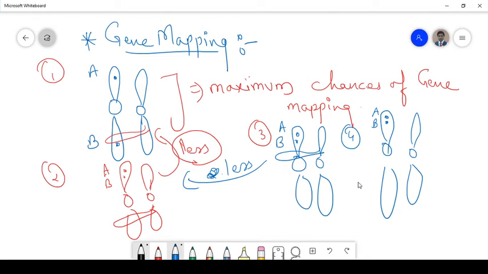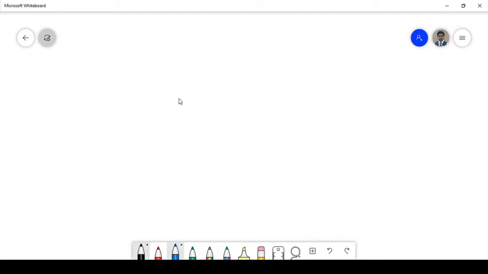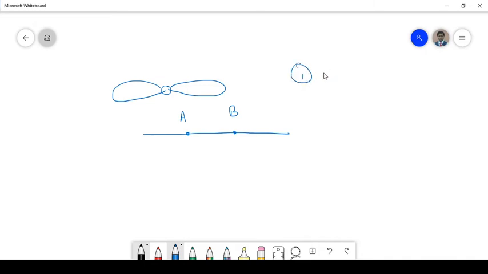Okay, now let us take an example to study this better. Suppose this is the chromosome, okay, right? Now the location of the two genes is over here, that is A and B. Now see, gene mapping can be studied or calculated by two methods.